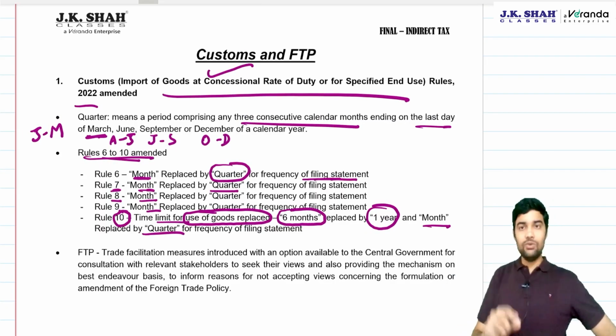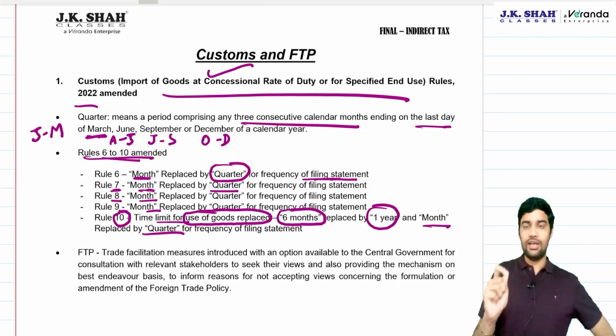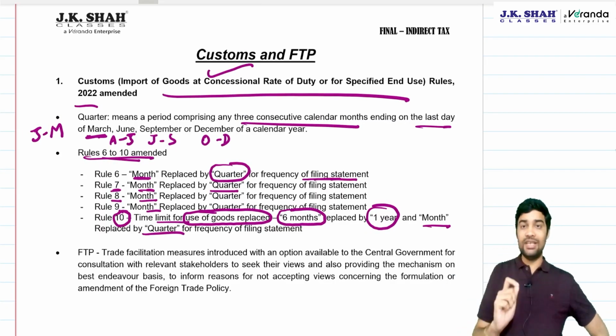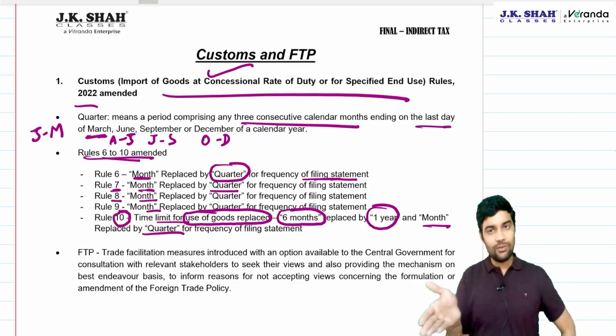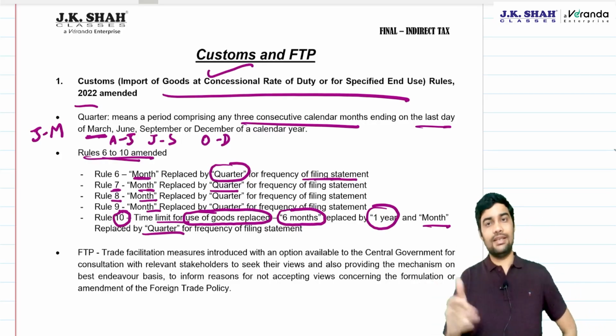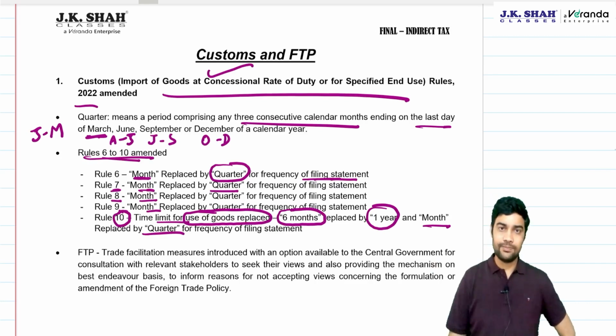So, based on the rules, make these changes in your textbook immediately so that you are very clear on this. Replace month with quarter, one place. Replace 6 months with 1 year. Clear?